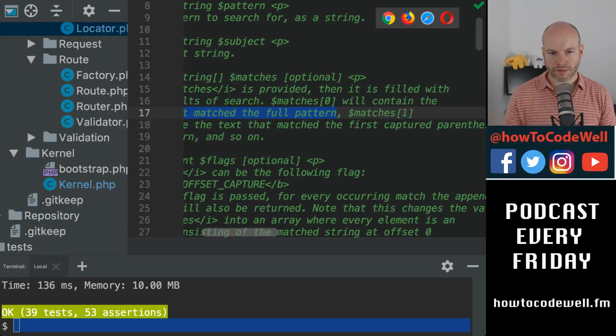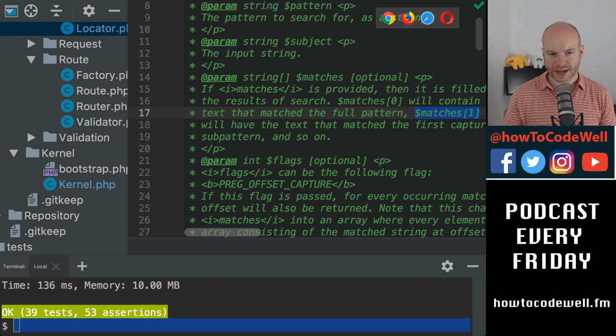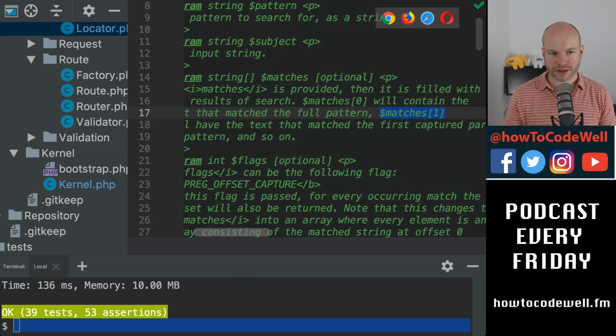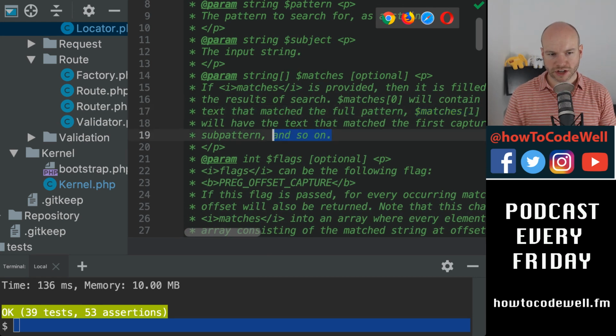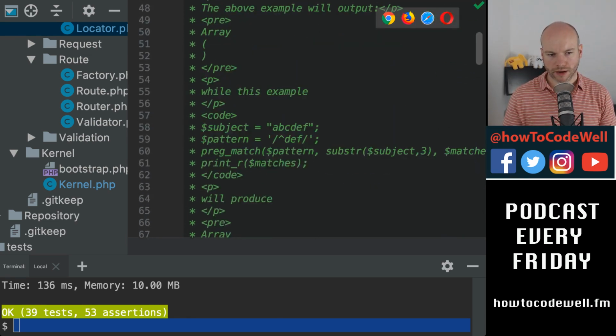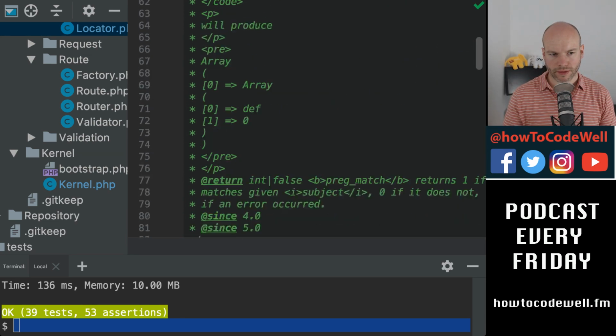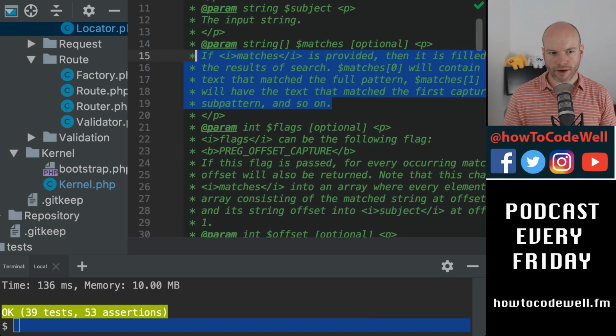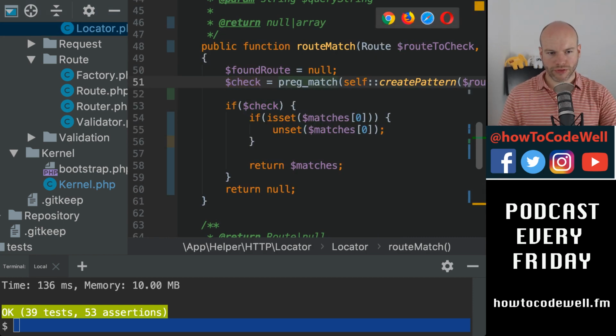Yes, we know that. Matches 1 will have the text that matched the first captured parentheses subpattern, and so on. That is what we need. So therefore, we don't need to worry about what is returned with preg, because we'll either have matches or we won't. That'll either be empty or it won't be. So therefore, we don't need to worry about the check.